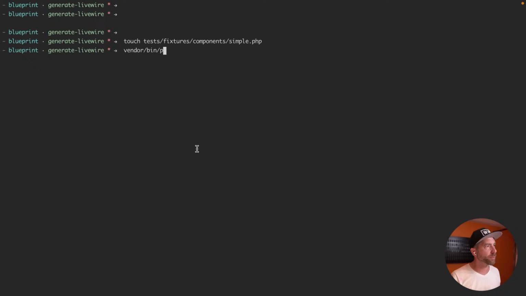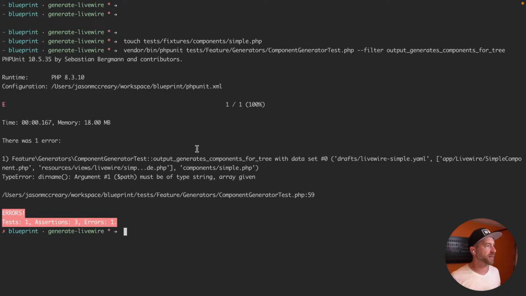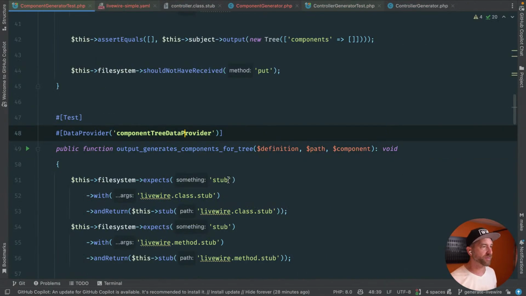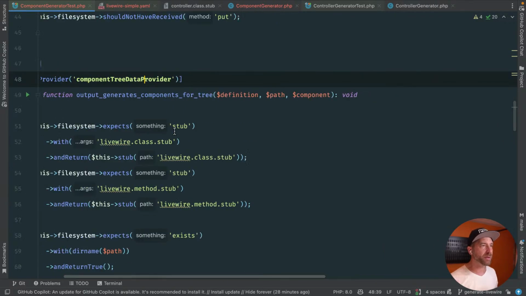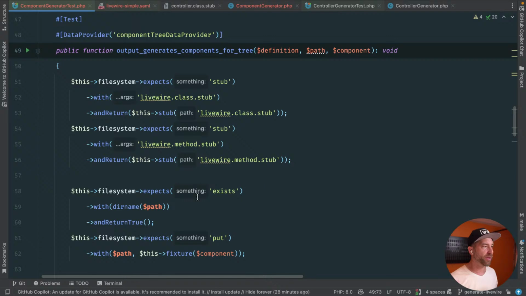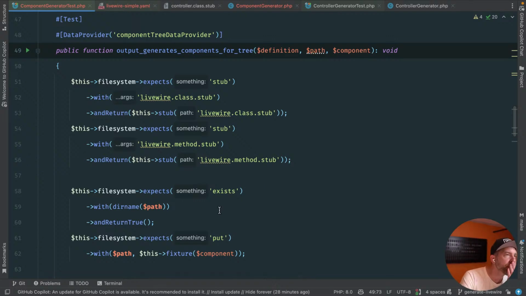Okay, so let's do vendor bin PHPUnit, or well, we already have this. Let's go way back up here. We'll take off that filter. We'll put that in. I expect this to explode because argument path must be of type string, array given. Okay, so first of all, we're generating two things now, not just one. So our test setup is a little bit messed up. Path, dir name path. Okay.